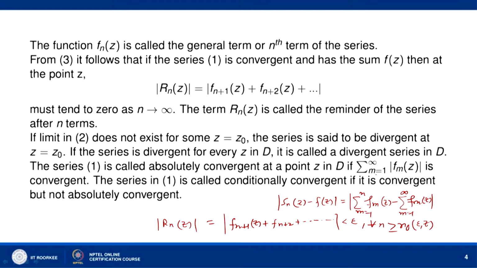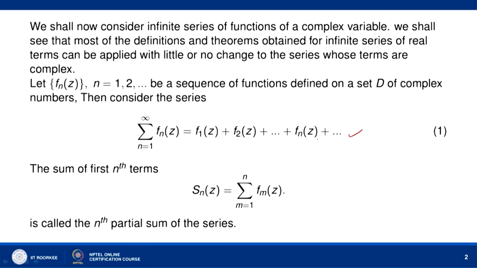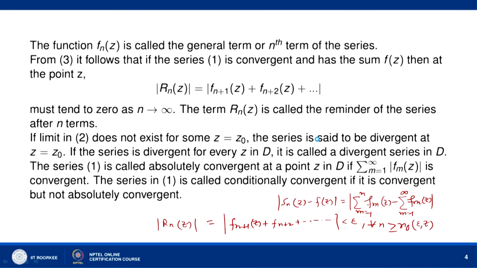Now, we call the series 1 absolutely convergent if the corresponding series of absolute values of the sequence functions f_m(z) is convergent. So, sigma m equal to 1 to infinity mod of f_m(z), if it is convergent, we say that the given series is absolutely convergent at the point z. Now, the series given by equation 1 is called conditionally convergent if it is convergent but not absolutely convergent.